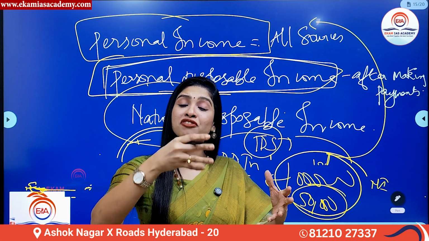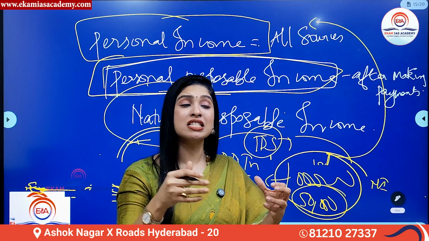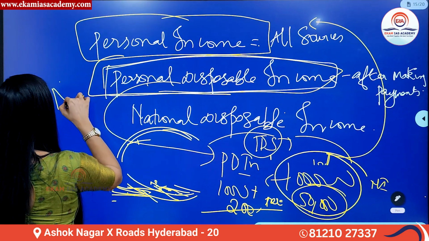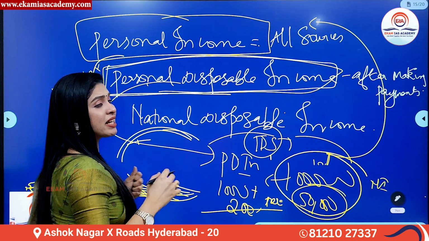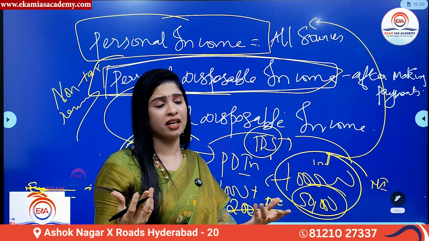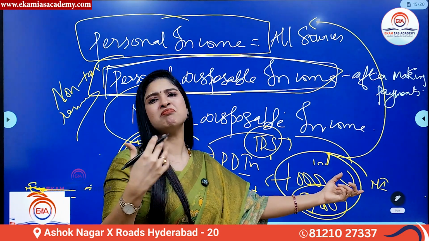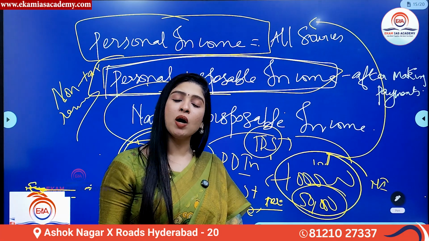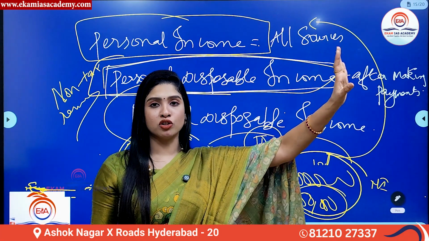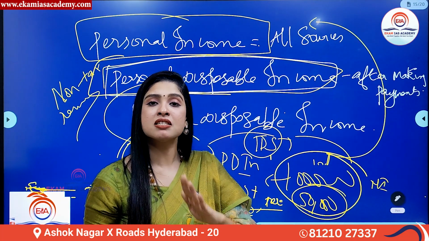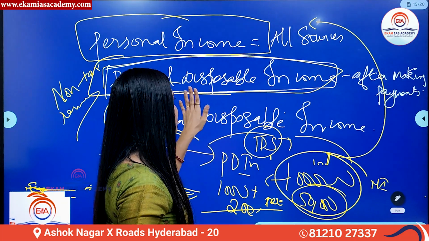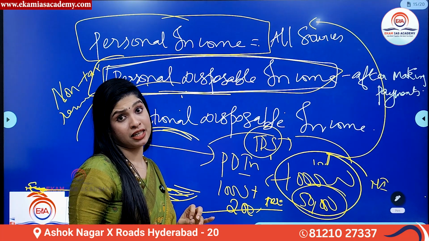So fees, fines, penalties are called non-tax revenue. But if you want to get that particular service, you are paying for that. From your personal income, money is going out of your hand. So after all those payments also, whatever remains in your hand is called personal disposable income in simple terms. I hope it is clear for you.